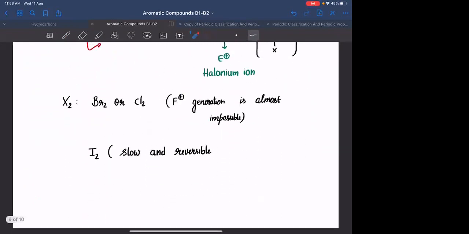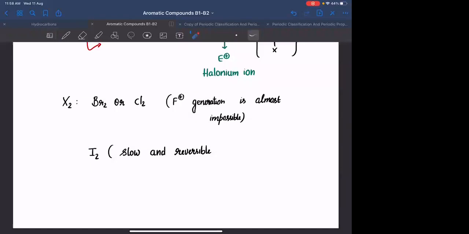Why is the reaction slow? The formed halonium ion will be I positive. I positive is relatively stable only, because its charge density is low. Iodine being larger in size, the positive charge is distributed over a larger region, so it is relatively stable when compared to Cl positive and Br positive. So iodine won't be attacking at a faster rate.